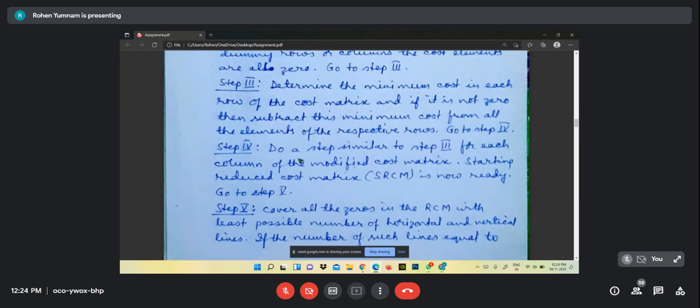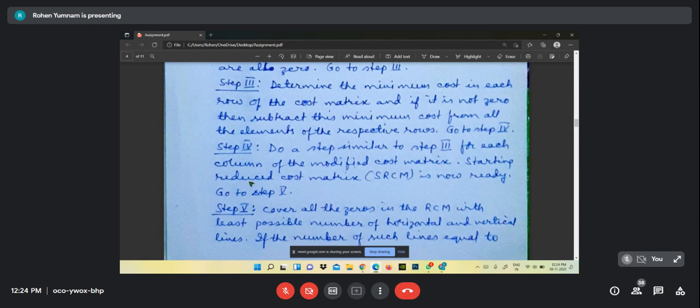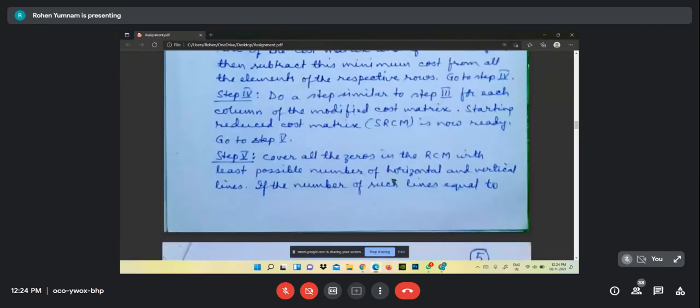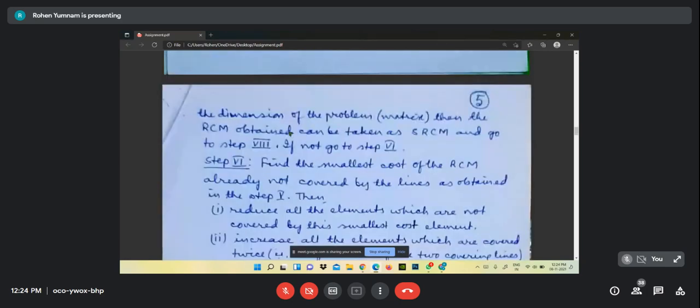Step 4, do a step similar to step 3 for each column of the modified cost matrix. The reduced cost matrix is now ready, and go to step 5. Cover all the zeros in the RCM with the least possible number of horizontal and vertical lines. If the number of such lines equals the dimension of the problem matrix, then the RCM obtained can be taken as SRCM, and go to step 8. If not, go to step 6. In our case, the dimension of the problem is 5 rows, 5 columns.